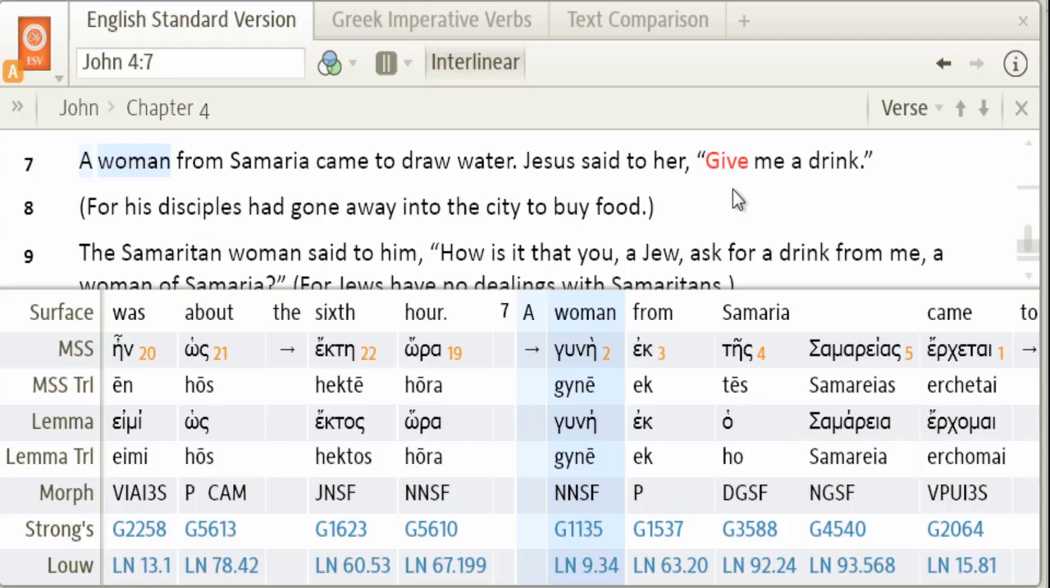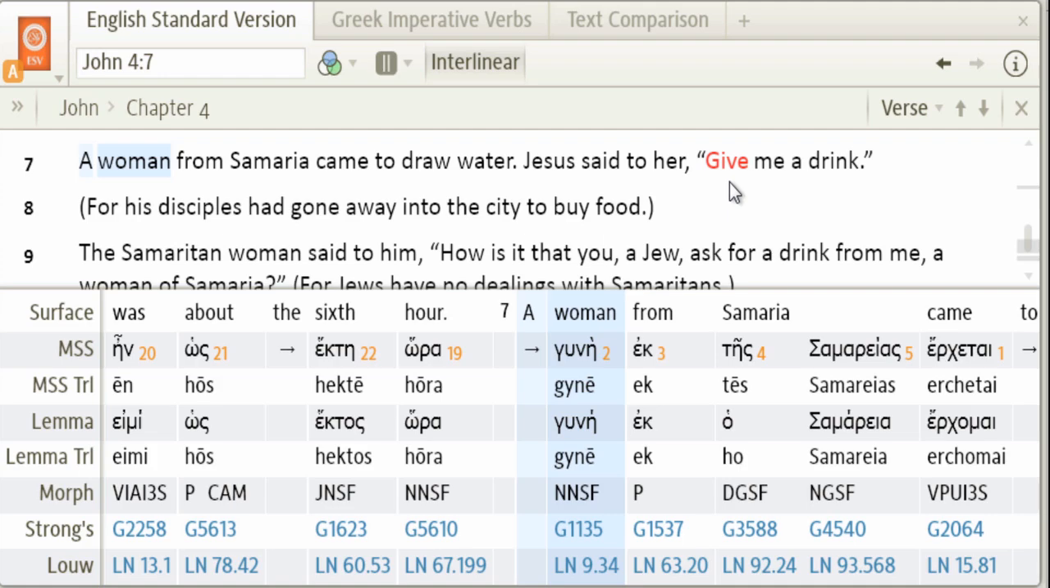John chapter 4, verse 7 is an example of an imperative used for a request. In this context, Jesus meets a woman at the well and says to her, "Give me a drink." Now, if we had a narrow view of the imperative, we might think that Jesus is commanding or demanding that this woman give him a drink. But in this context, rather, a request is being made.